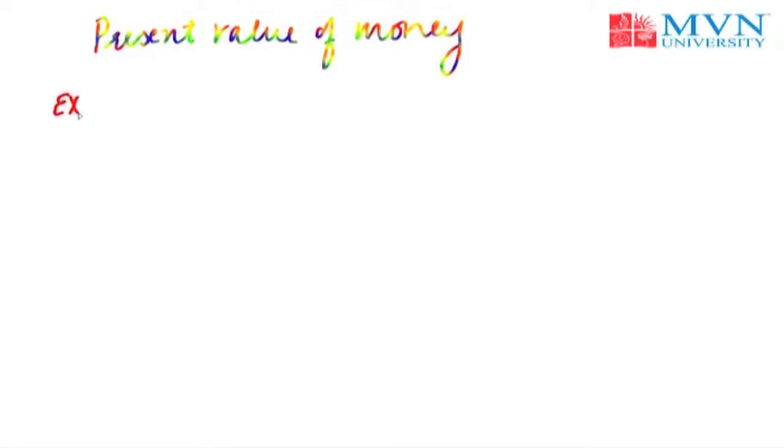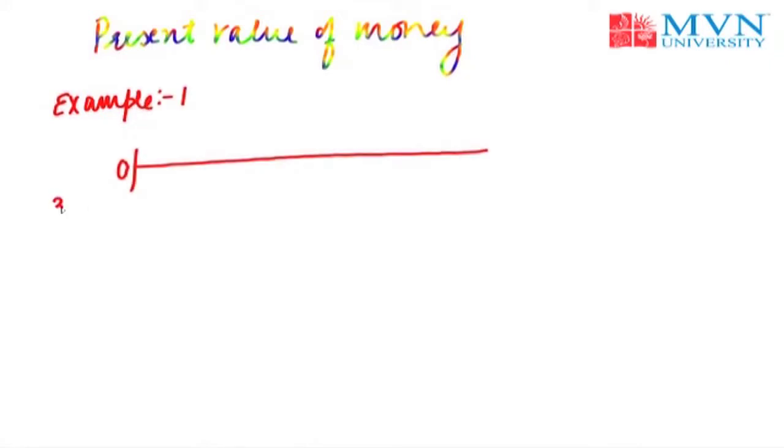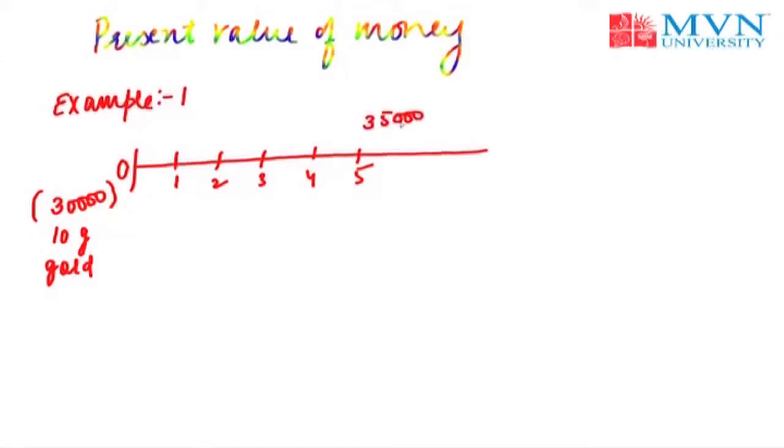The example for it is, let us suppose a person wishes to invest rupees 30,000 today itself. Right now he will be able to purchase 10 grams of gold with this current 30,000 rupees. Suppose he invests this money today itself, then he has to forgo this opportunity to purchase the gold, that is 10 grams of gold. Suppose this person is going to get rupees 35,000 after 5 years.